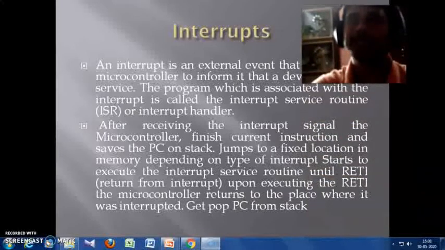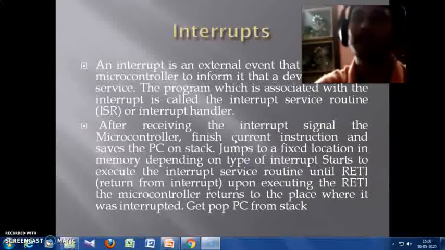I am just going to explain it elaborately. After receiving the interrupt signal, the microcontroller finishes its current instruction and saves the address of the program counter onto the stack. And then it will jump to a particular location where the ISR, the interrupt service routine, is written. After performing the ISR, it will go back to its previous position, and that is done by an instruction called RETI.